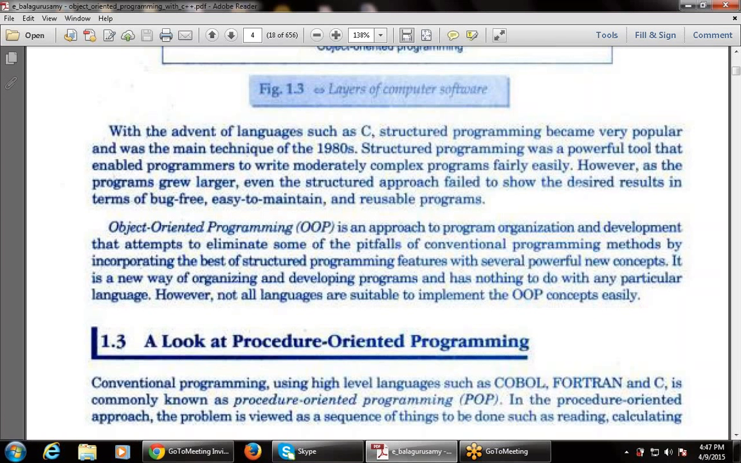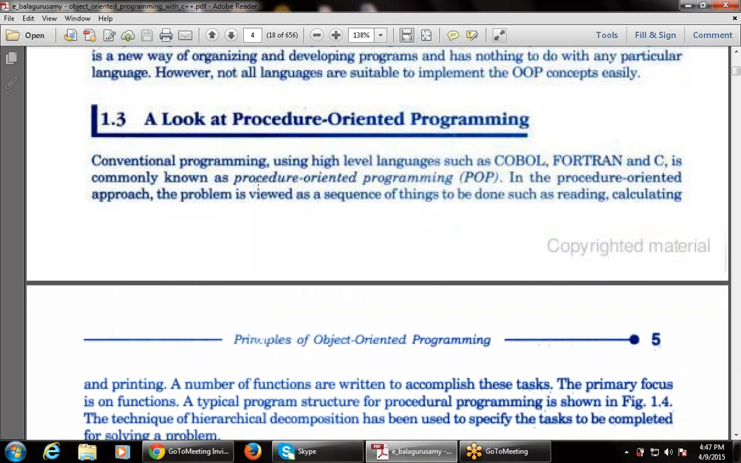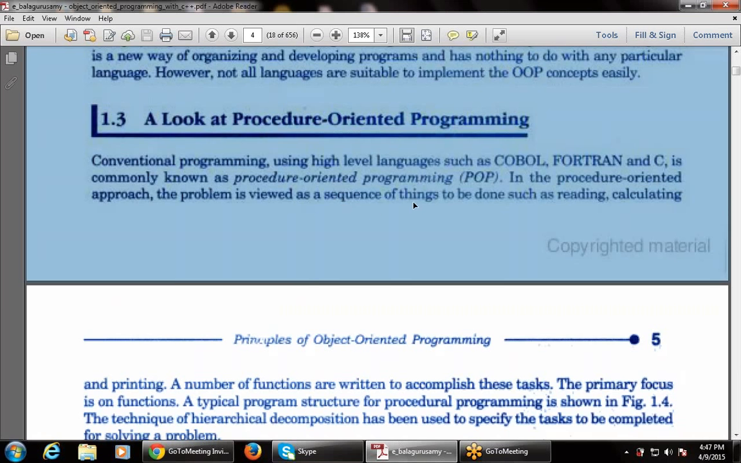Now, next is a look at procedure-oriented programming. What is procedural programming? Conventional programming uses high-level languages such as COBOL, Fortran, and C, and is commonly known as procedure-oriented programming. As I told you, there are multiple procedural programming languages. These are the various examples like COBOL, Fortran, and C. These are the various conventional programming languages, and this is known as procedure-oriented programming, that is POP.